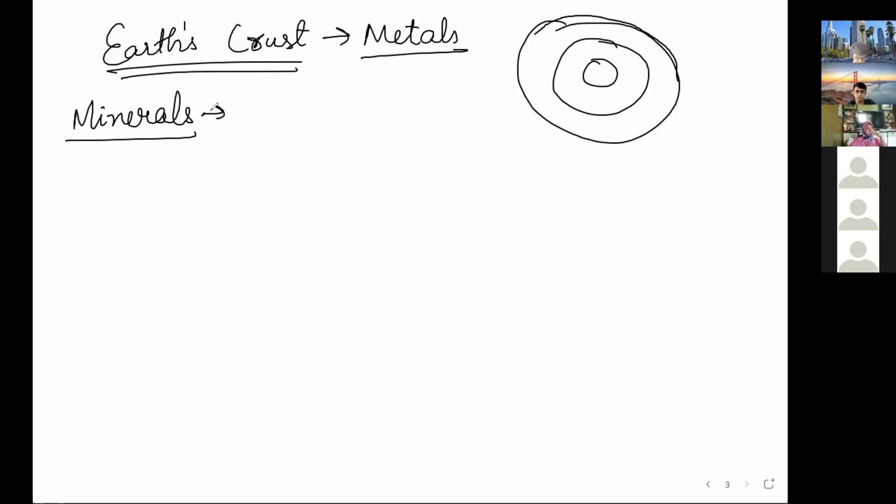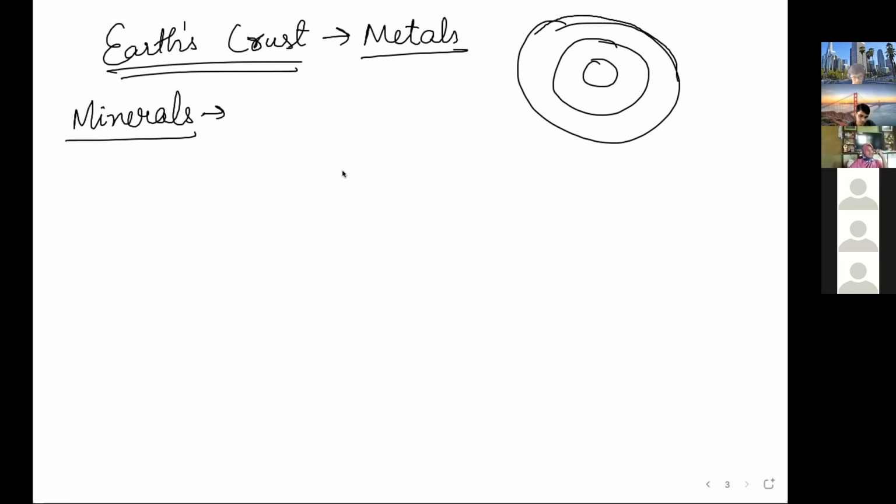So what are minerals actually? I'll give you a definition. A mineral is a naturally occurring substance which has uniform composition.